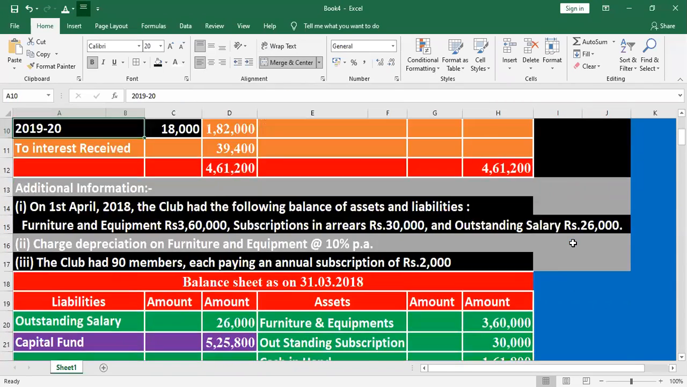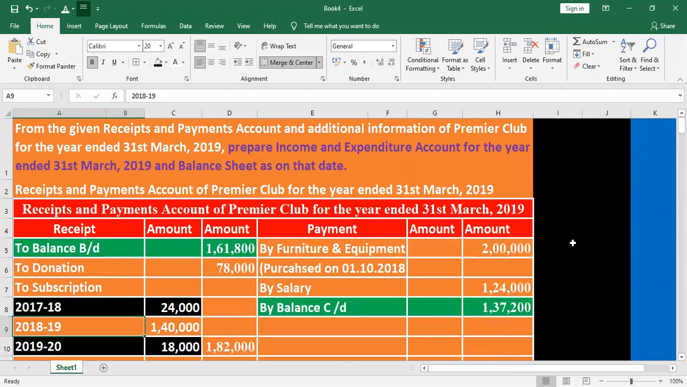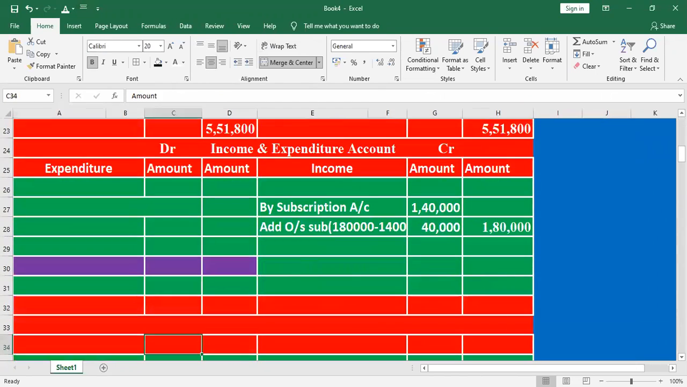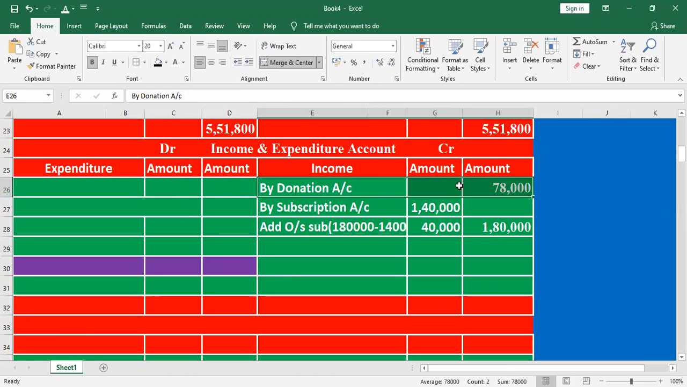Right. What else? Here, donation, no adjustment. Donation is a direct income. Why? Because they are directly given the donation. If any specific donation is mentioned, it goes in the balance sheet liability side. Generally, the donation given is treated as general donation. Mention it on the income side, 78,000.